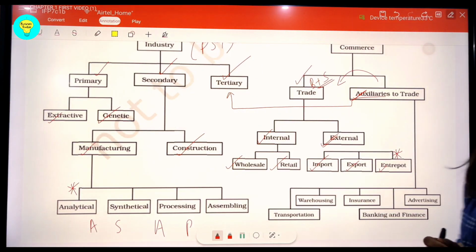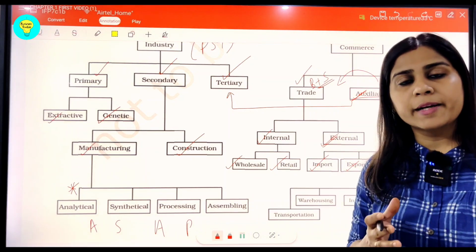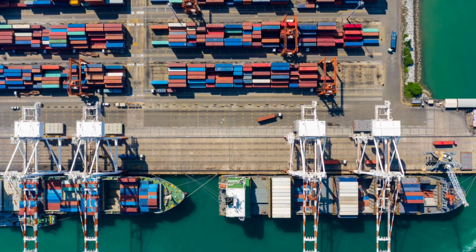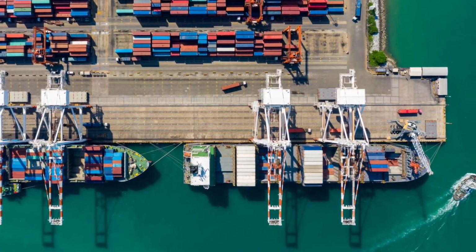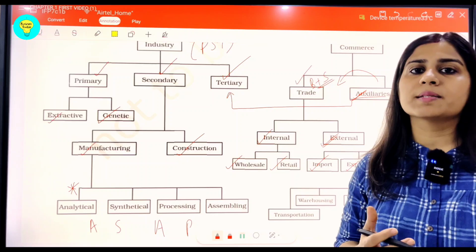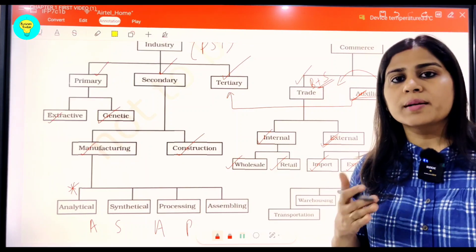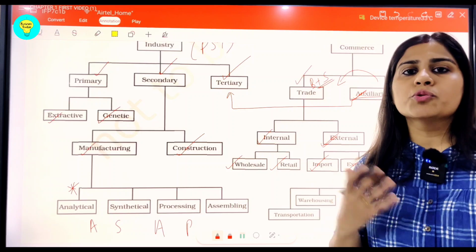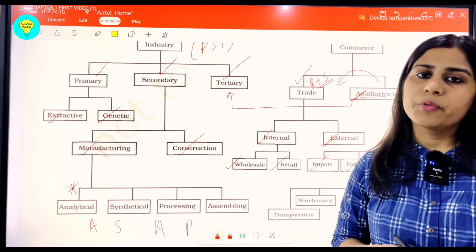And entrepot is simply something that relates to passing of goods from one nation to another nation through a third nation. Like suppose we are buying something from USA and then supplying it to Bangladesh. So India becomes the entrepot, a mediator, an agent between two countries facilitating their trade activities.